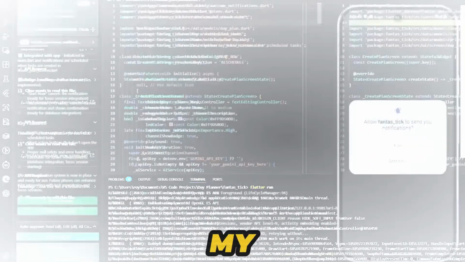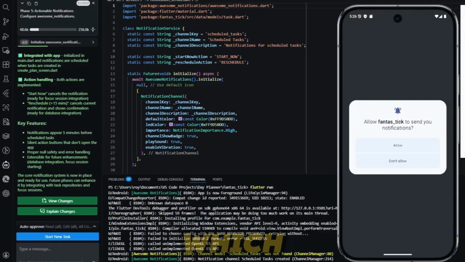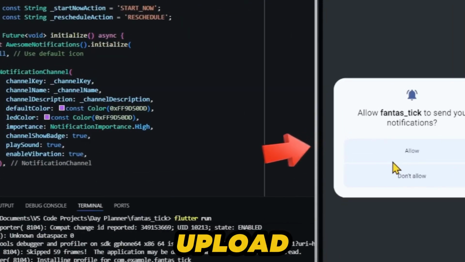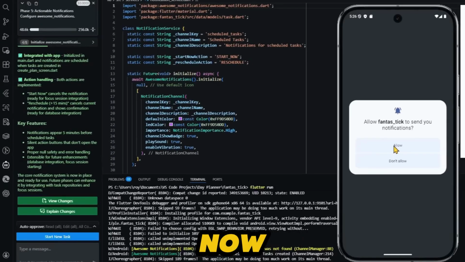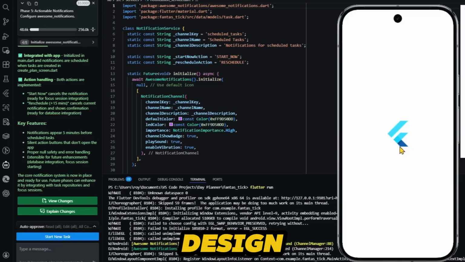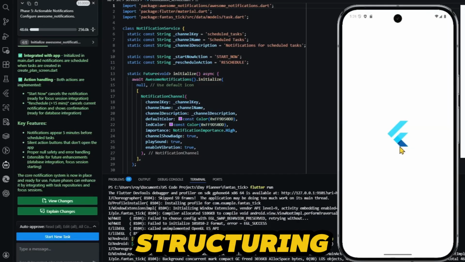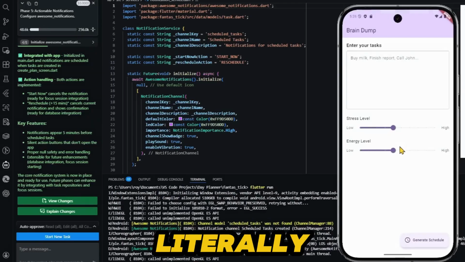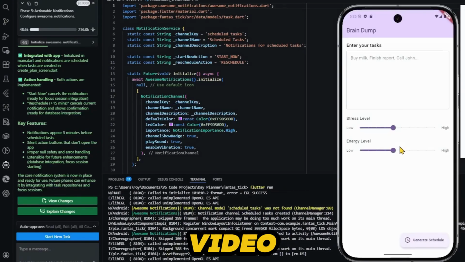And now inside my app, all the phases have been completed, which according to Gemini were required to build this type of app. So guys, now my app is officially ready to go into the market. But still, I will not upload it to the market, meaning the Play Store, because now the work left on it is its design, how this app should look. Right now, what you are seeing is a very basic raw design, but all the back-end logic and structuring is complete. You just give it design, and the job to build a modern-age app has been done. Literally, it was as easy as I showed in this video today.